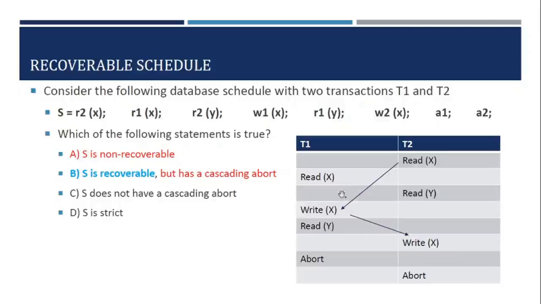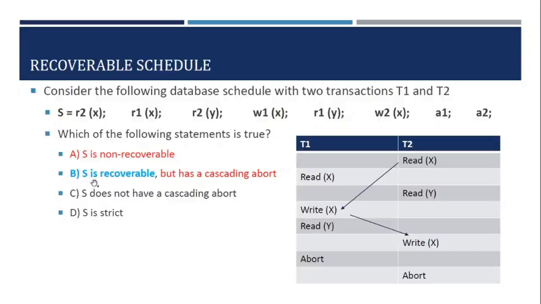So if you look here, the value of x read by T1, similarly the value of x read by T2, both are coming from the previous committed database state. So here it has no role to play. So S is a recoverable schedule because they are not dependent on each other. It is not a non-recoverable schedule. So option A is false.